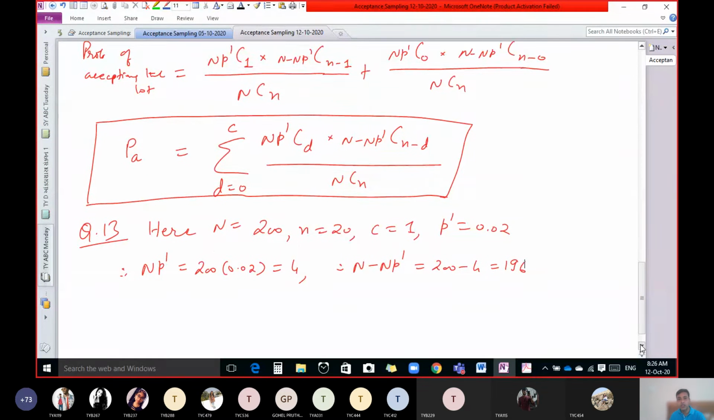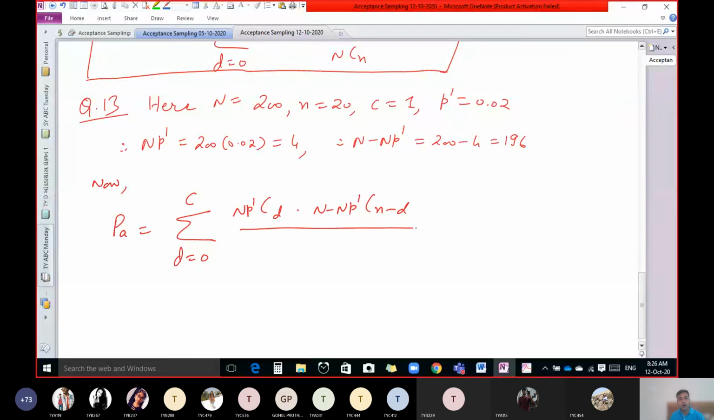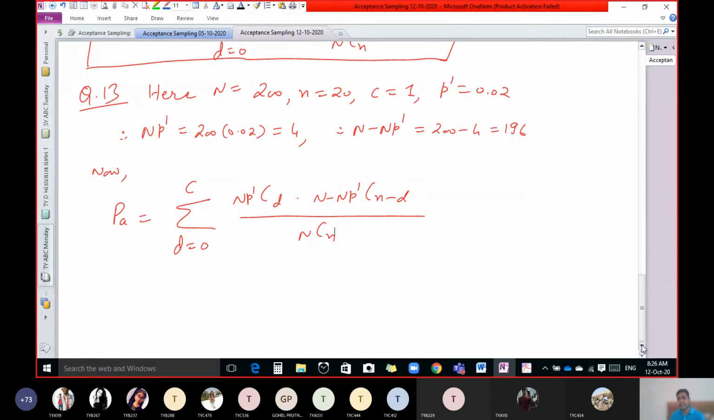So write down the formula first of all. Once again, let us write down the formula. P of A means probability of accepting the lot. What is the formula? Sigma D equal to 0 to C, N P dash C D into N minus N P dash C n minus D upon N C n. This is the formula. In exam you have to write like this. Now substitute all the values.